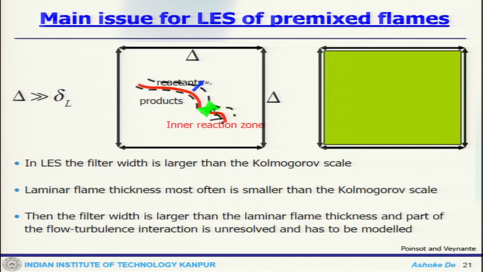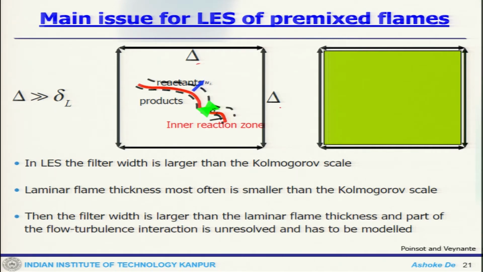So, there are some of the issues that we will touch upon here, and when we go into the details of those particular discussions, like premixed flame and so on, then we will see how that impacts. Now, one of the issues which people find in LES of the premixed flame is that LES has a grid size like this, or rather a filter size which is of order of delta.